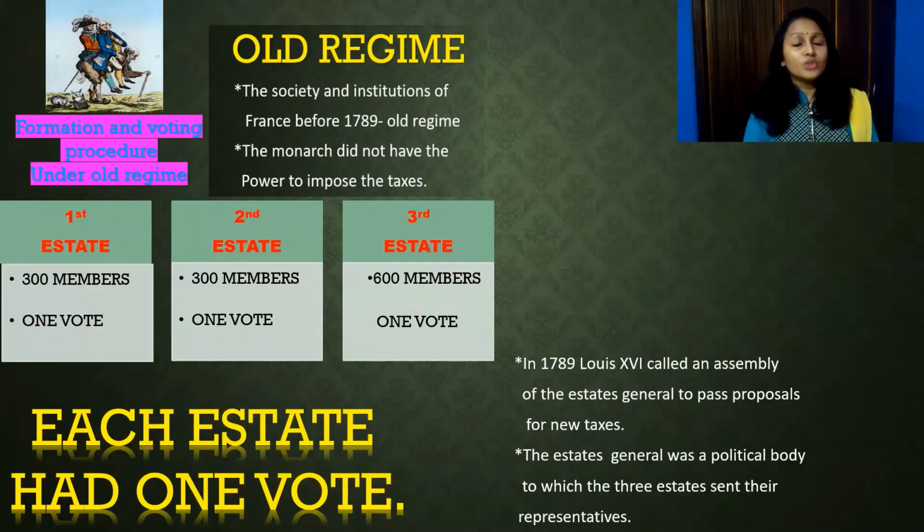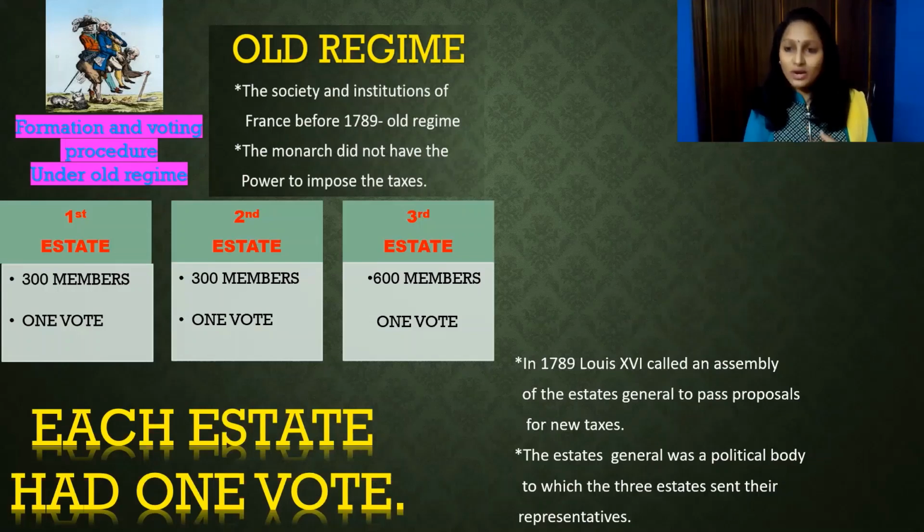You can see the voting procedure under the old regime. The first estate had 300 members, the second estate had 300 members, and the third estate 600 members. But did you notice that each estate had only one vote?